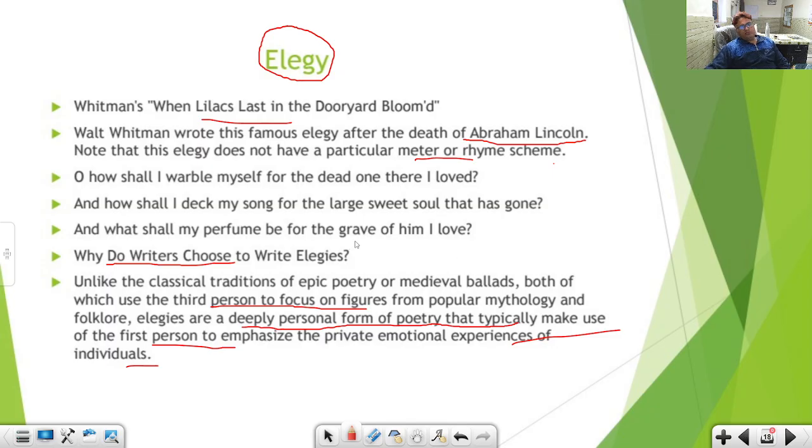Okay, so let me tell you the four great elegies of English literature. Okay, one I have already told you, Milton's Lycidas. Then we come to the Romantic age, P. B. Shelley, Adonais. Then we come to the Victorian age, Lord Alfred Tennyson, In Memoriam. And then another is from Matthew Arnold, Thyrsis. Okay, Thyrsis. So these are the four great elegies of English literature.